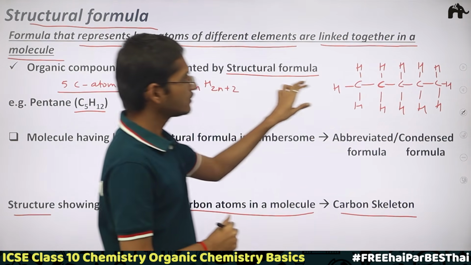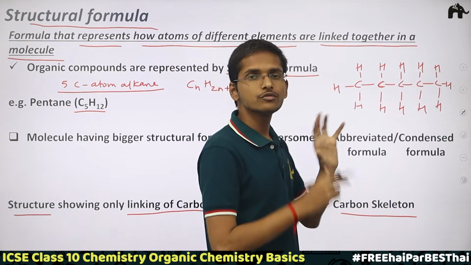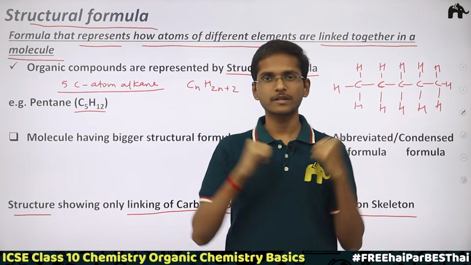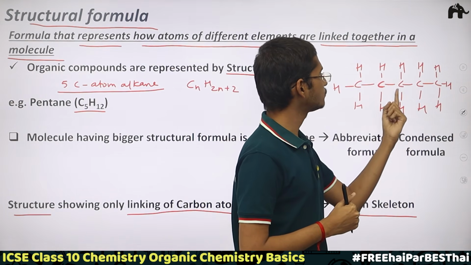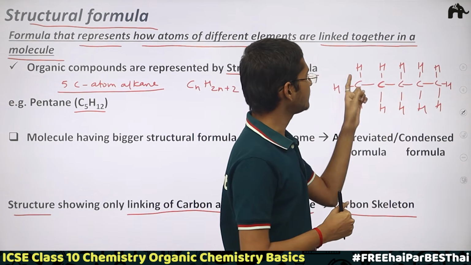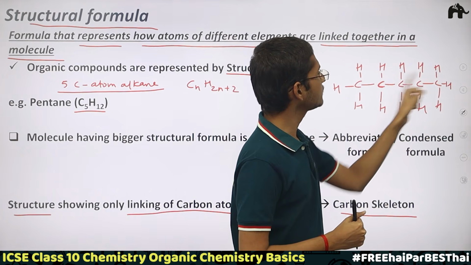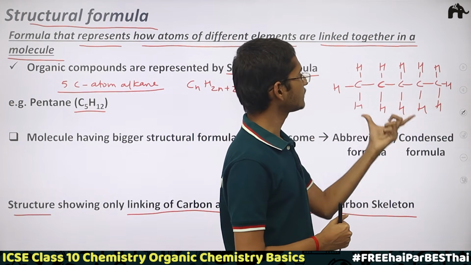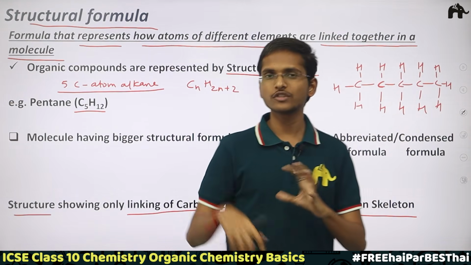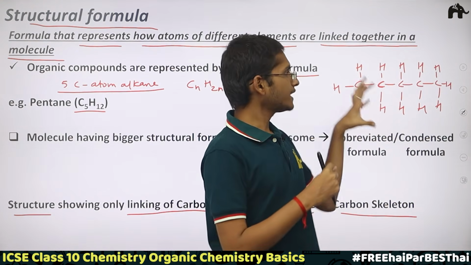Now you can just count here, and you would find that exactly the same number of atoms are present here. See, C 1, 2, 3, 4, 5, C5, and here 5 hydrogens, 1, 2, 3, 4, 5, so 5, 5, 10, 11, 12. So this is the way we write the structural formula.